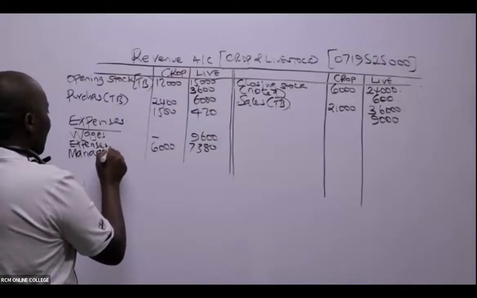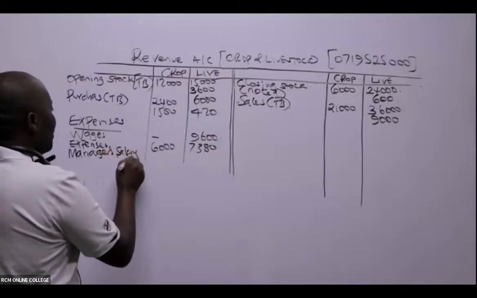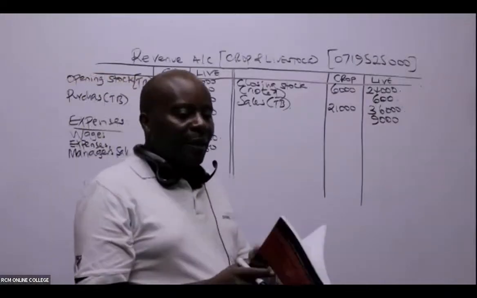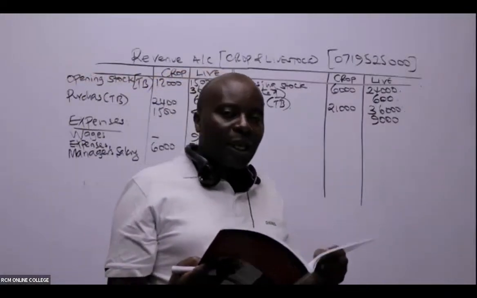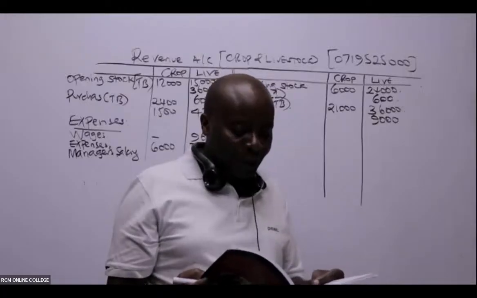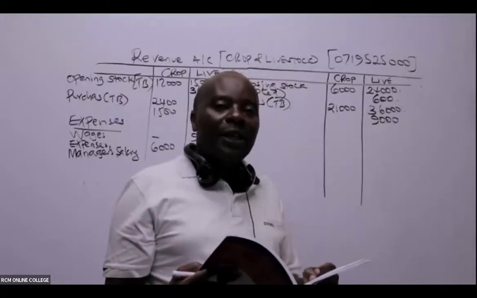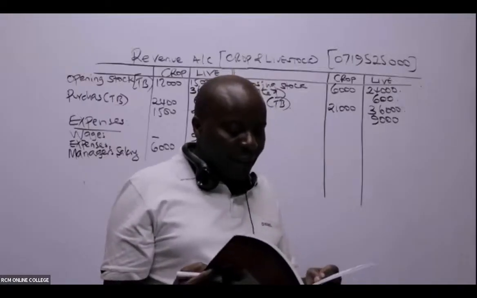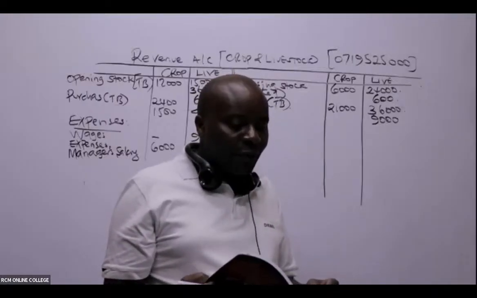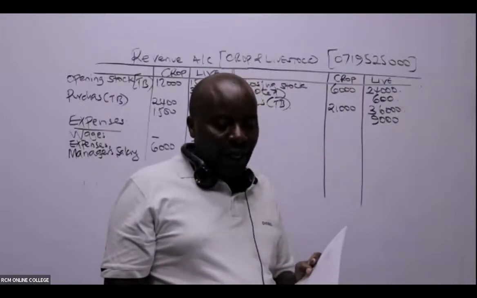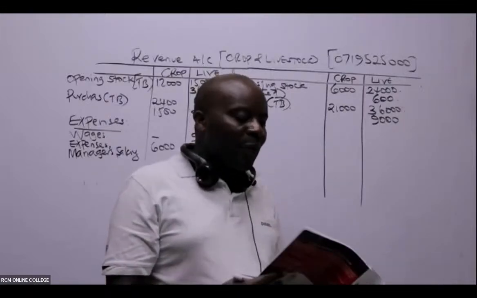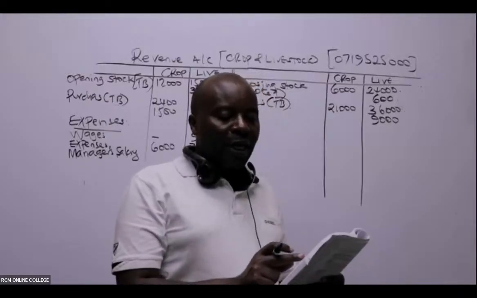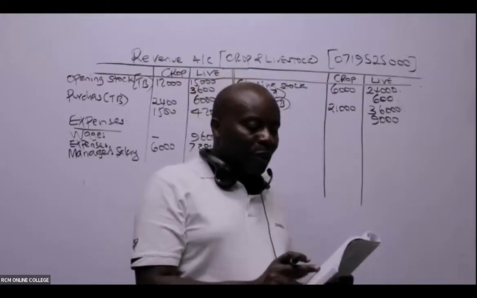Manager's salary, the way it is, you may think, hey Mwalimu, but that is a common post, because they are in the TB, they have not divided it. In the TB, it is simply given there as manager's salary, and I can see a figure of 3,600. And as Kibisu Joan is telling us, Mwalimu, look at note 2. Manager's salary is charged to livestock and the crop revenue accounts in the ratio of 1:3.